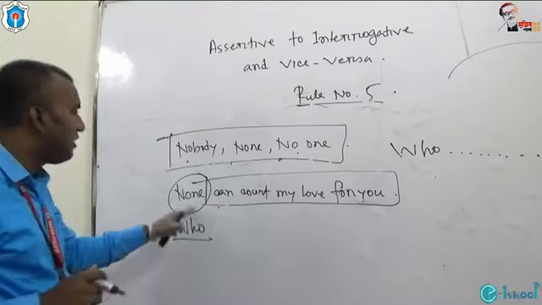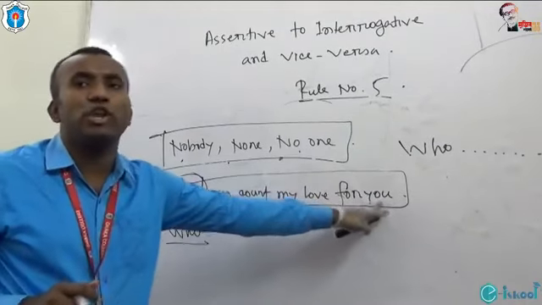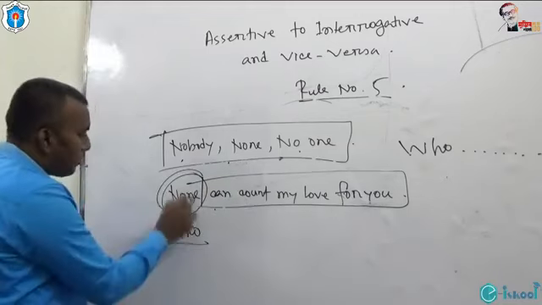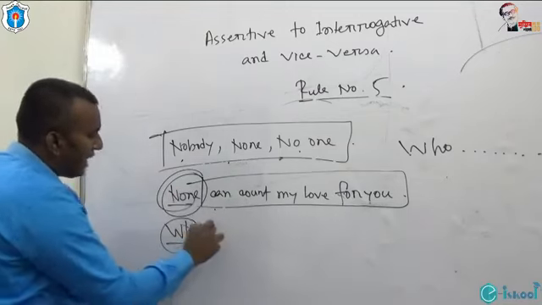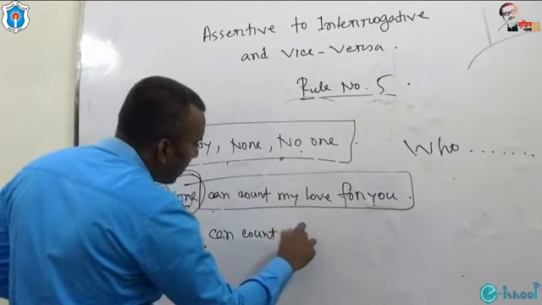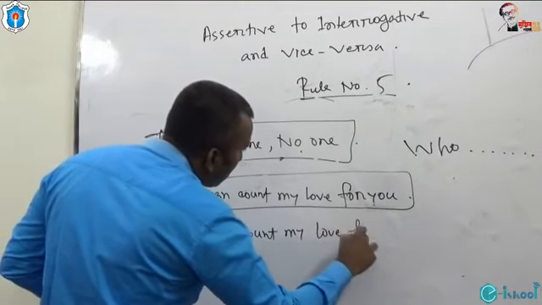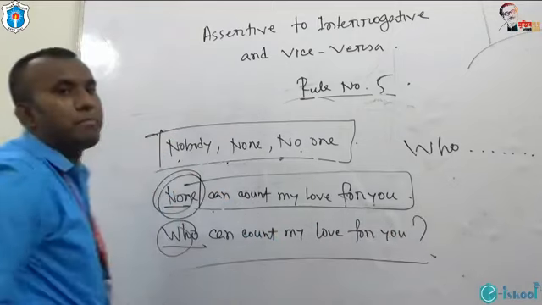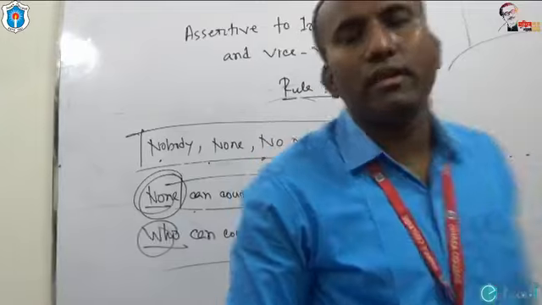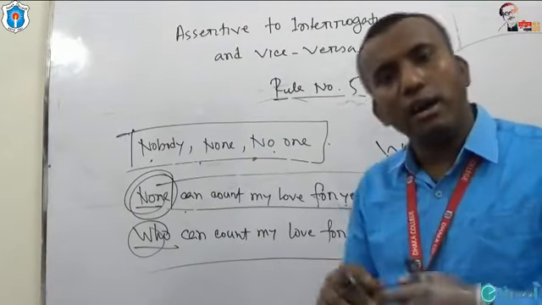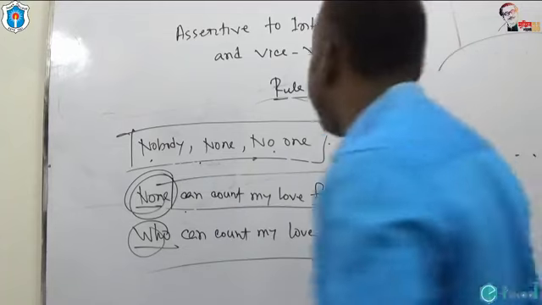So what is the answer here? None can count my love for you. Make this sentence interrogative. I have used who for none, then: Who can count my love for you? This is interrogative. I think you have got rule number 5. I'd like to give another example of rule number 5.